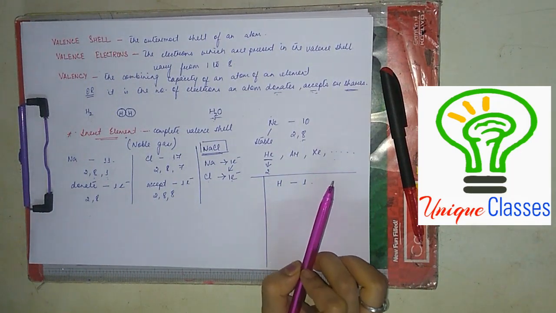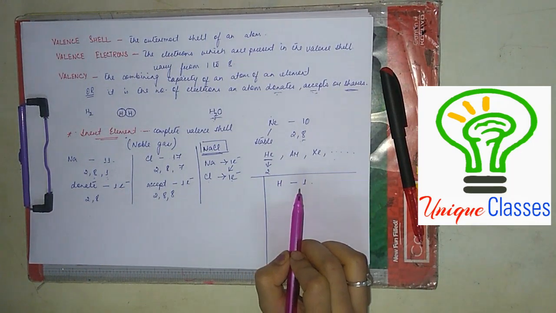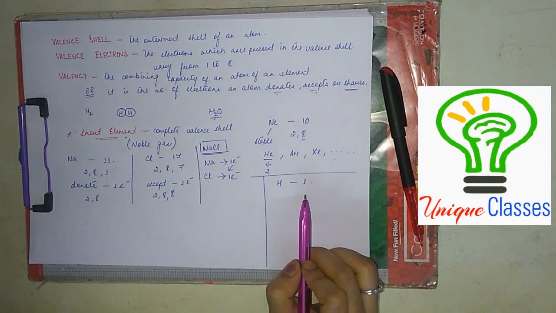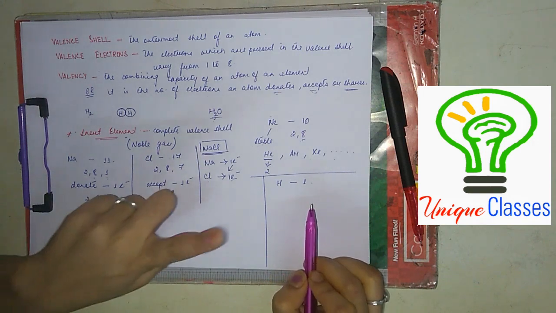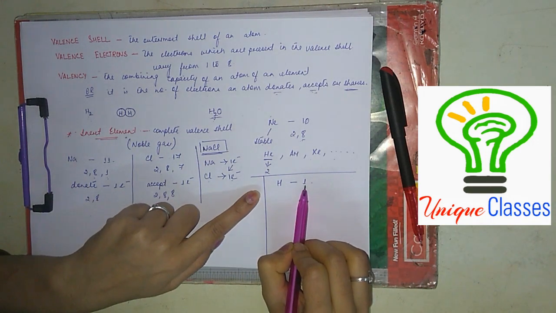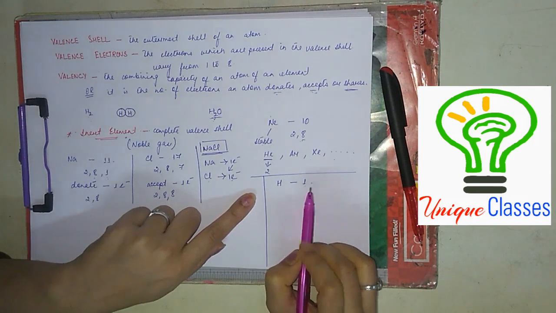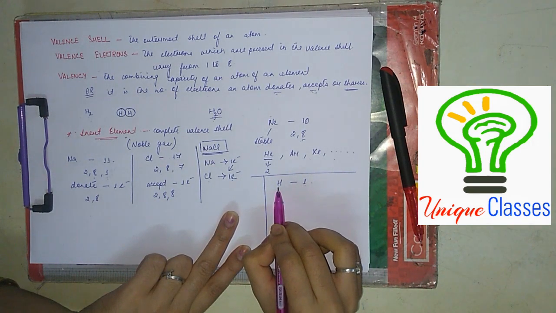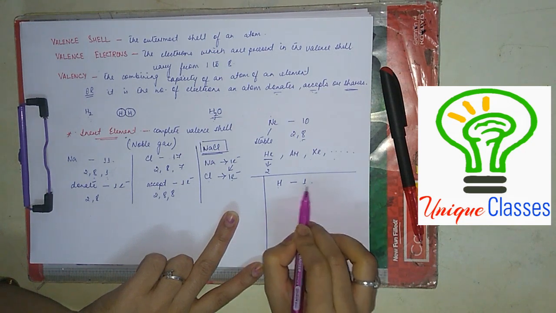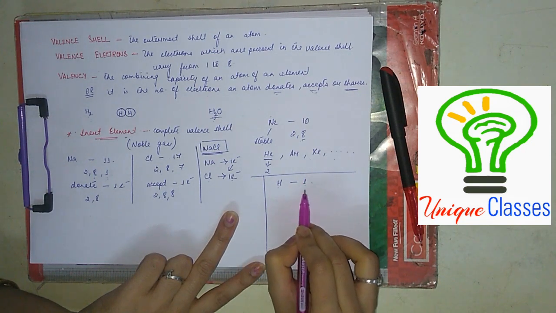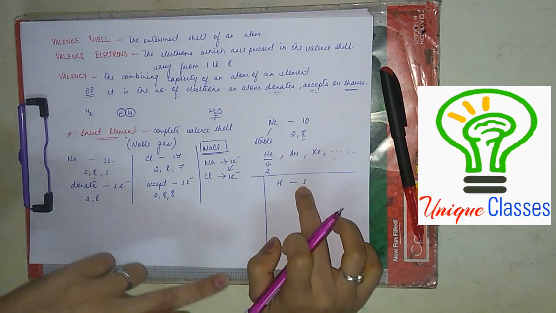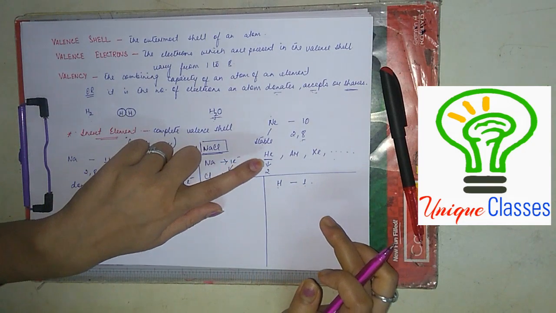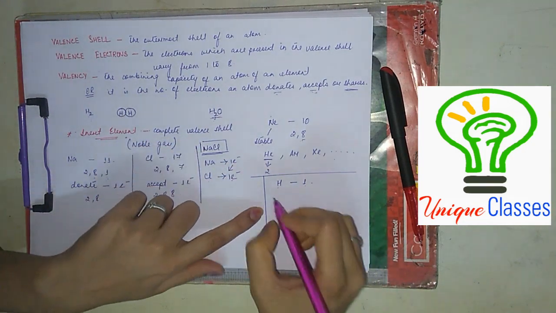Yes? How half filled? Because hydrogen has only one shell. The first shell can hold 2 electrons. And hydrogen has 1 electron. This means it is half filled. Right? So now what does hydrogen want to do? Hydrogen wants 1 more electron so that in this valence shell it becomes 2 and it gains the stability of its nearest noble gas, that is helium. Clear? So what does hydrogen do?